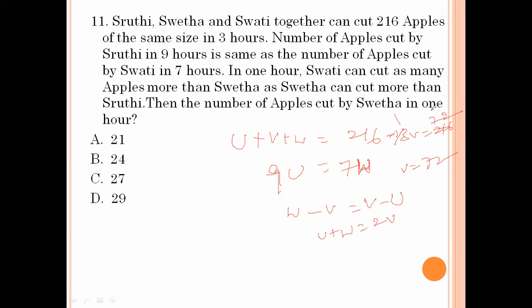Then the number of apples cut by Sweta is 72, in how many hours does Sweta cut? 3 hours.